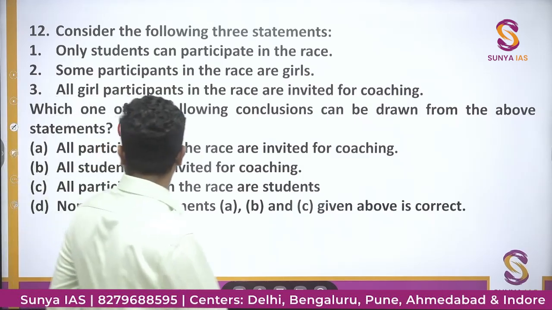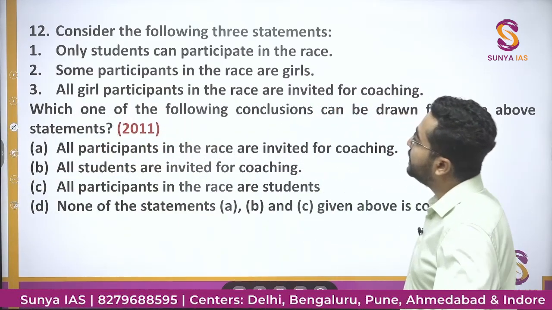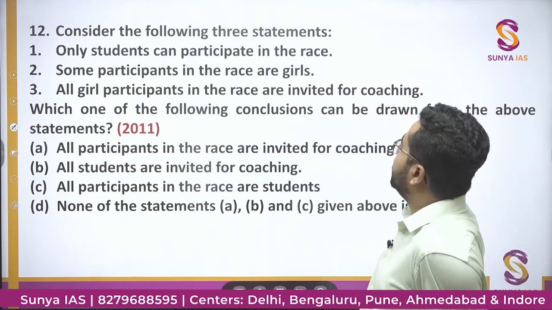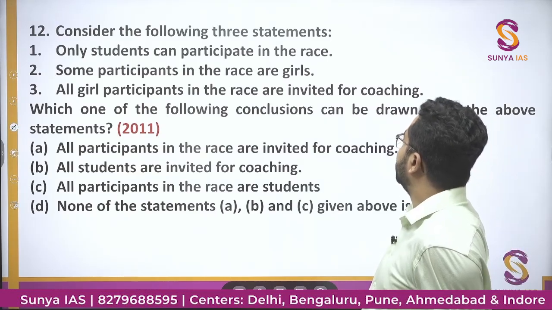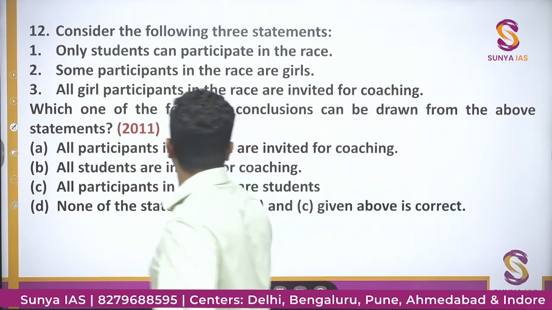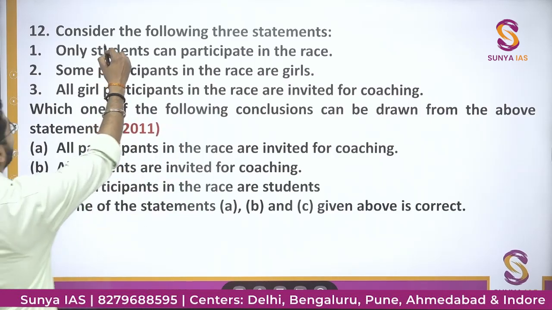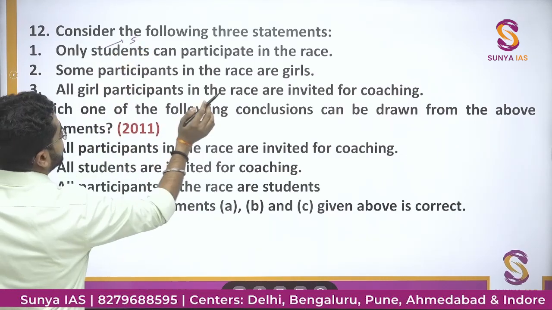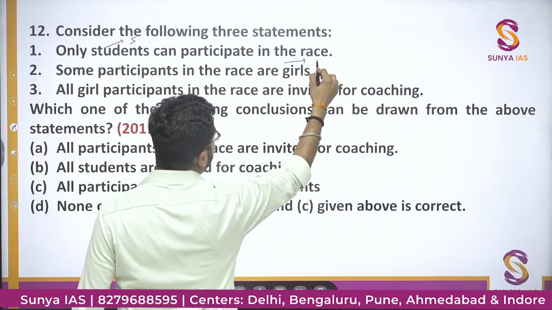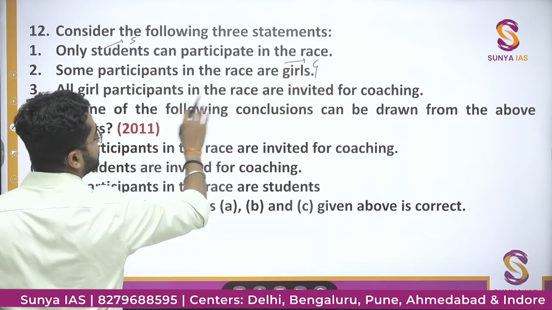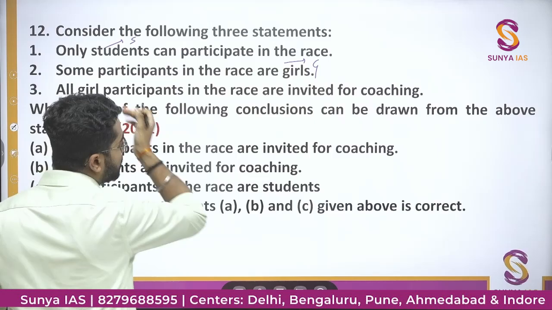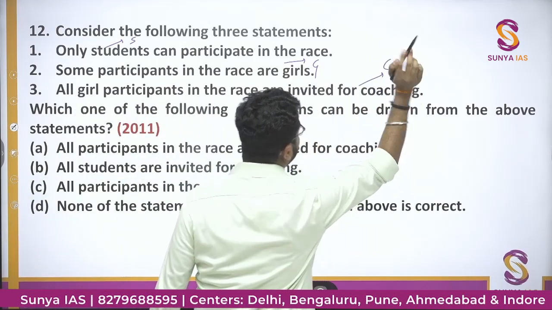Consider the following three statements. Only students can participate in the race. Some participants in the race are girls. All girls participate in the race and are invited for coaching. Which one of the following follows from the above? All students I have abbreviated with S. Let's say girls with G. Invited for coaching, coaching with CO.